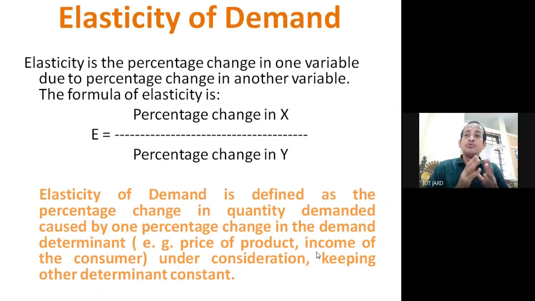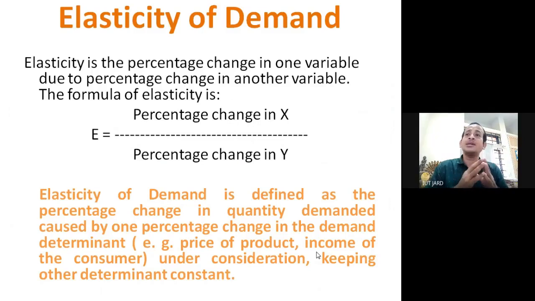Now, what is elasticity? Elasticity is the percentage change in one variable due to the percentage change in another variable. The formula of elasticity is, E stands for elasticity, and it can be calculated by dividing the percentage change in X, where X is one variable, by the percentage change in Y, where Y is another variable.